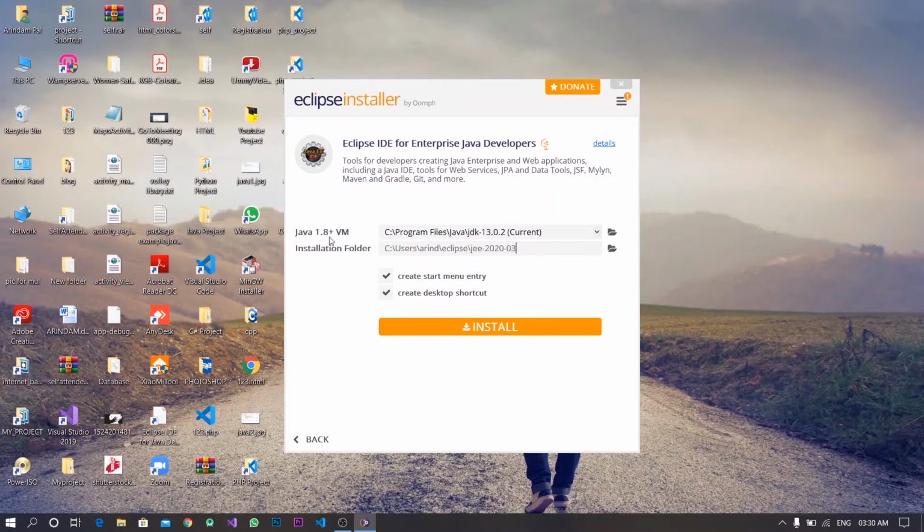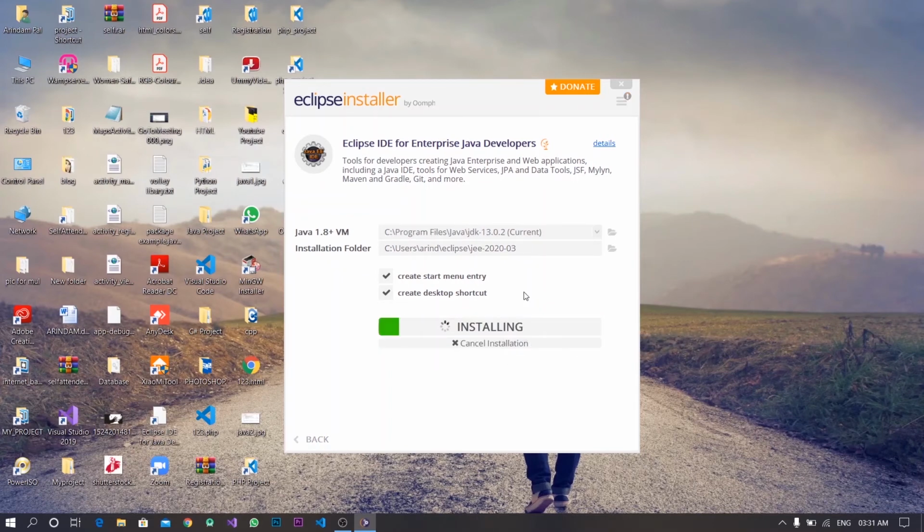Install Java 1.8 virtual machine in this path. My current JDK is 13.0.2. Installation folder, user name, Eclipse, then JEE, the Eclipse version 2020-03. Then install.